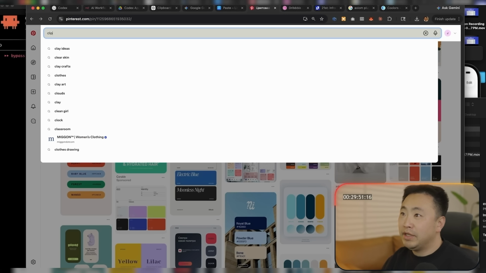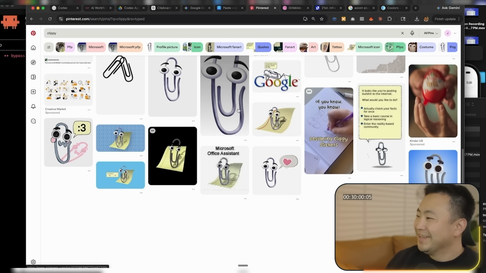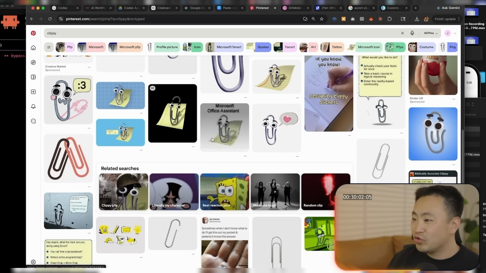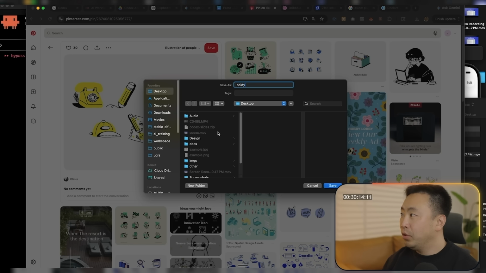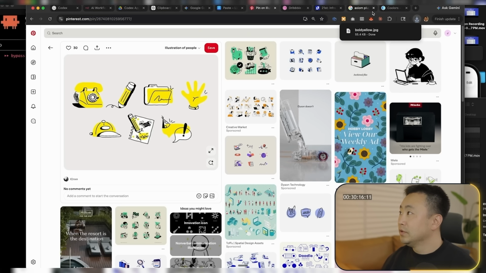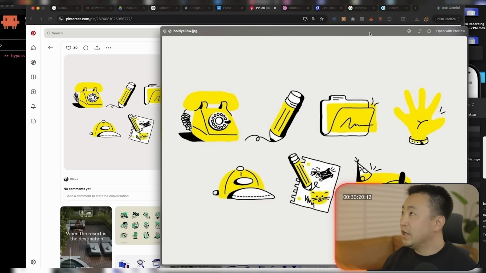What color does copying remind you of? Clippy. Clippy. This is kind of cool. Maybe this yellow. I like this yellow, bold yellow. Yeah, Clippy reminds me of gray and yellow.